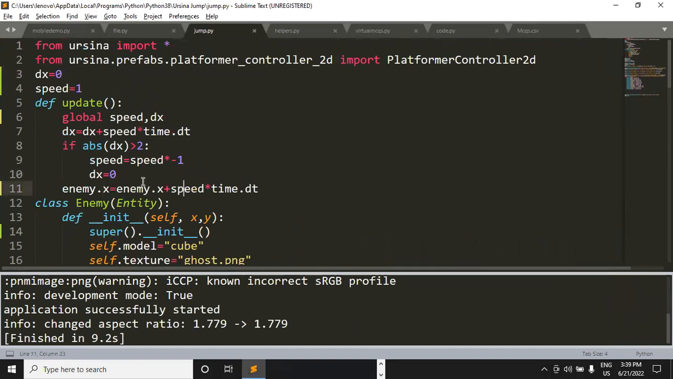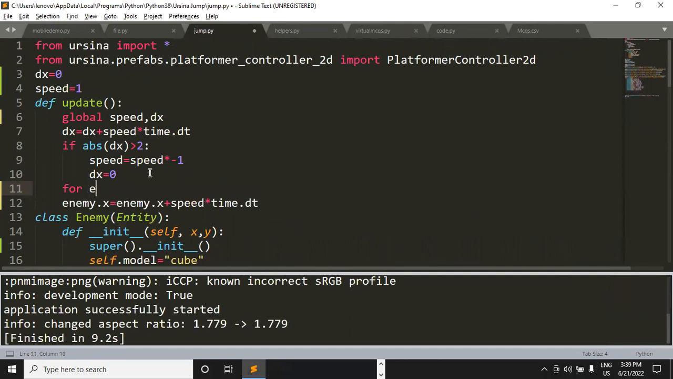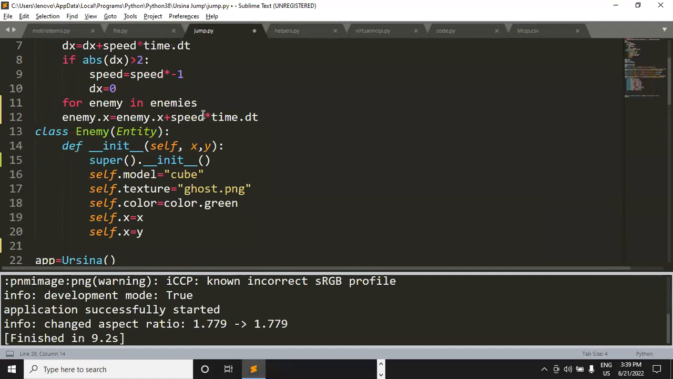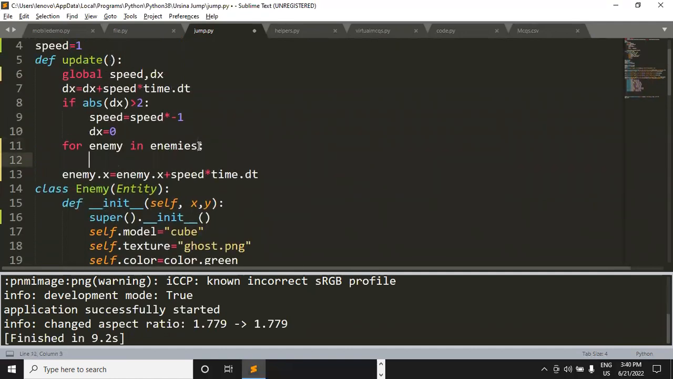Fine. Now the next thing that we can do is here we have defined the speed of the enemy. And let's define a for loop with which we can control both the enemies. So for enemy in enemies, right? Because both the enemies are now present in this enemies named empty list. Okay, we have appended both the enemies in the enemies named empty list. So we can loop through the elements of the list like this, and enemy dot x.